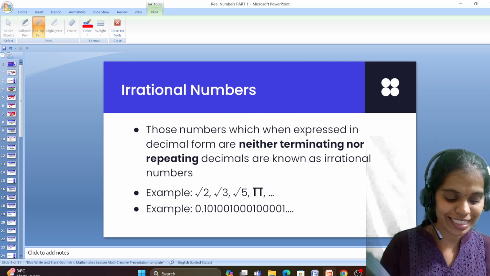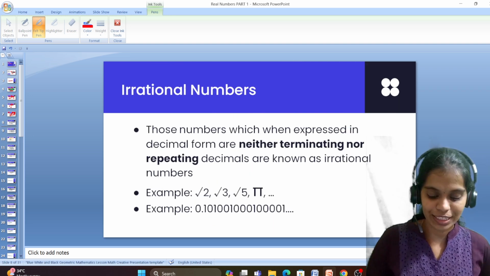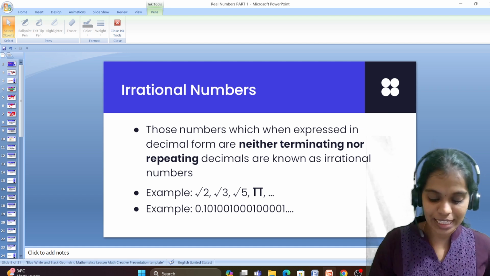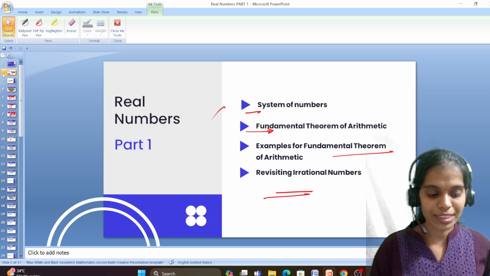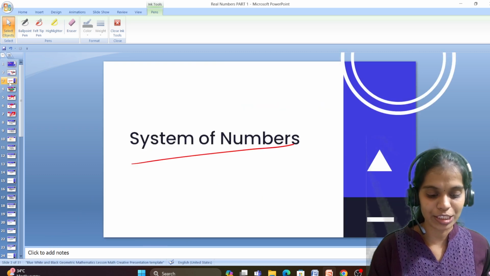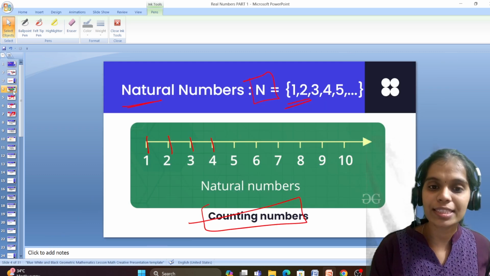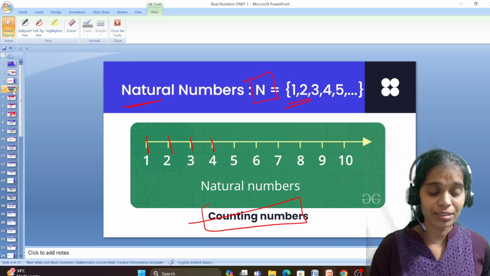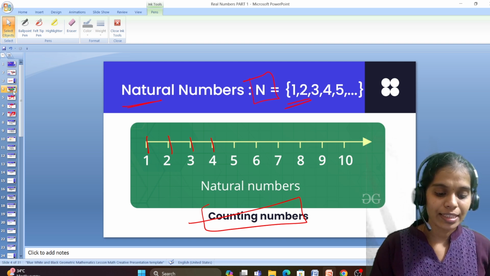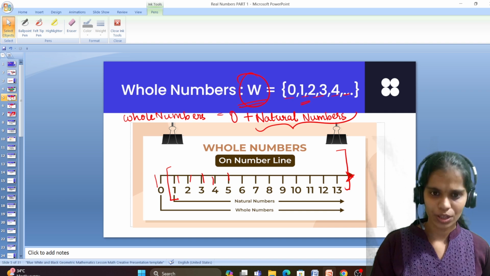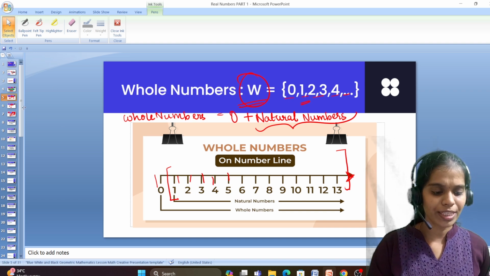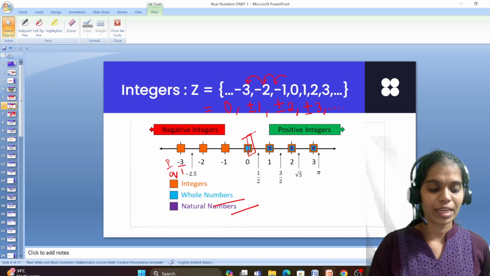Irrational numbers. Before moving to irrational numbers, I have a small question for you. Observe each and every slide from the beginning, from the system of numbers. First we discussed natural numbers, where we have N as the denotation. Then we discussed whole numbers, where we have the denotation W. Then we discussed integers.